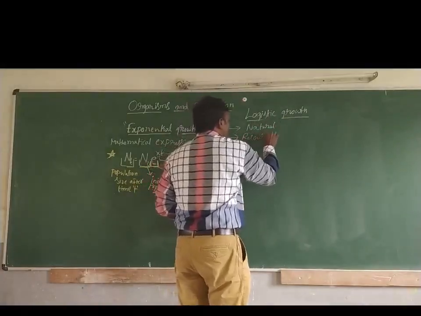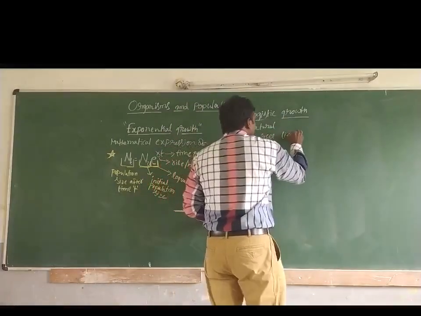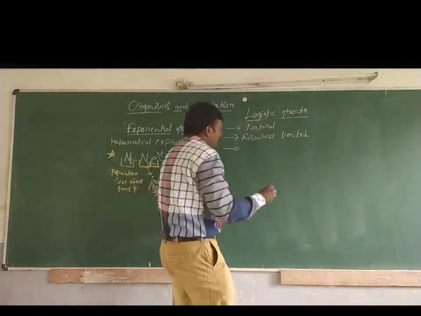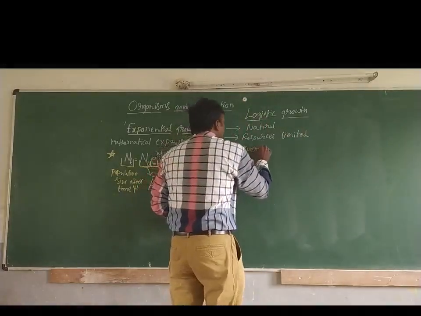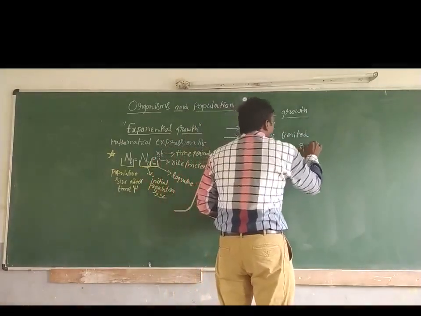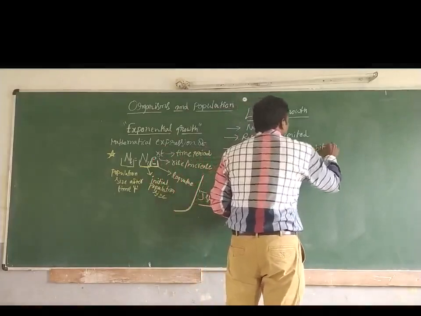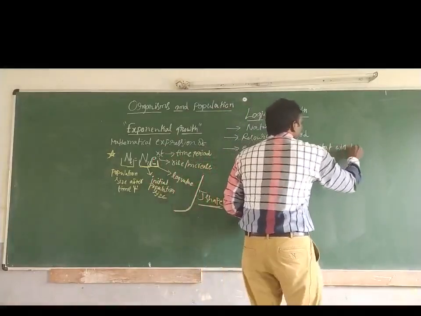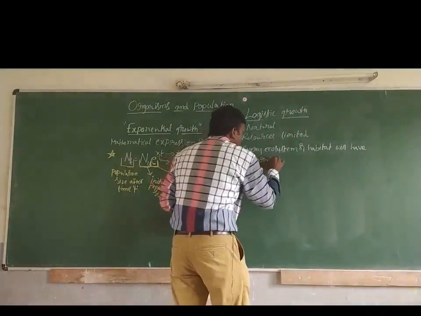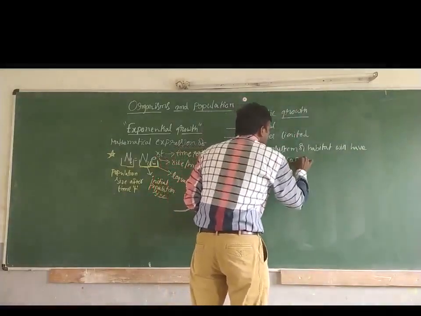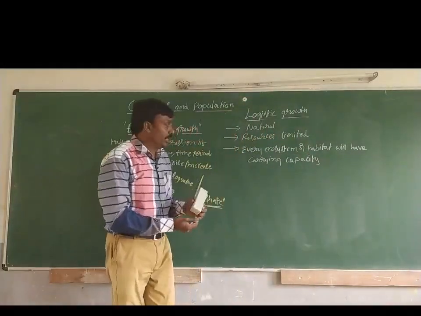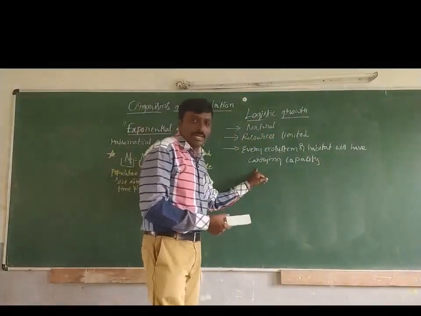Resources are limited. Then every ecosystem or habitat will have something called carrying capacity. Here we need to understand carrying capacity.